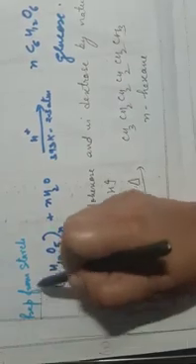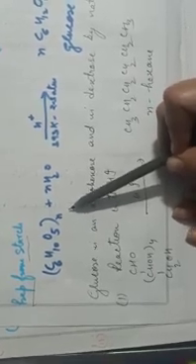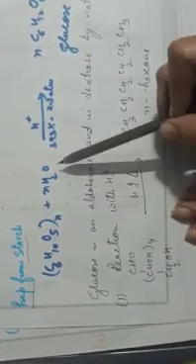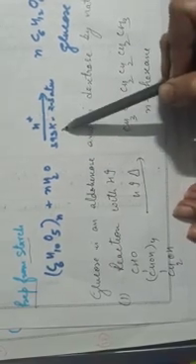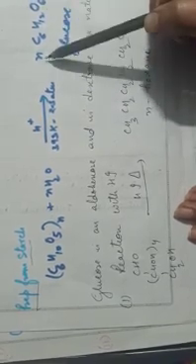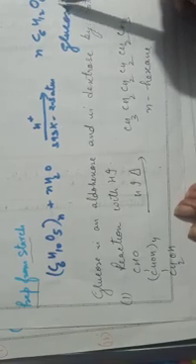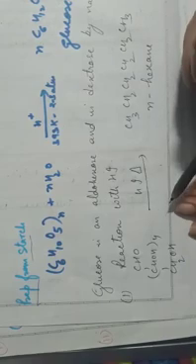Let's see the second equation, that is the preparation from starch. You know this is starch, and n means here the number of molecules. Any number of molecules, maybe 5, 10, they can unite together. When hydrolyzed in the presence of acid at a particular temperature and pressure, it gives n number of glucose molecules. So these are the ways to prepare the monosaccharide called glucose.